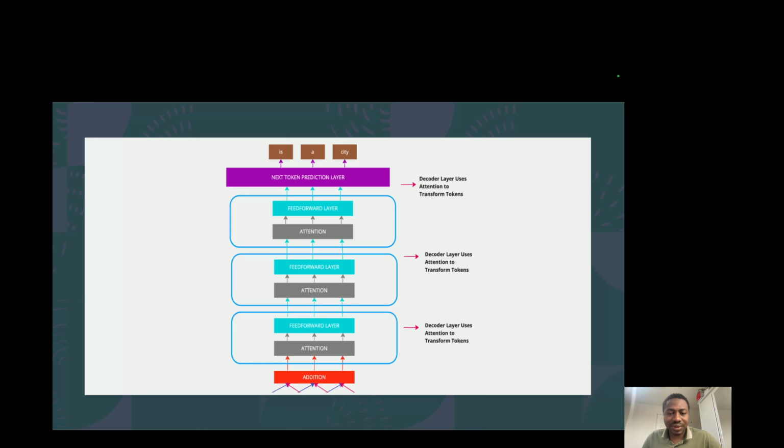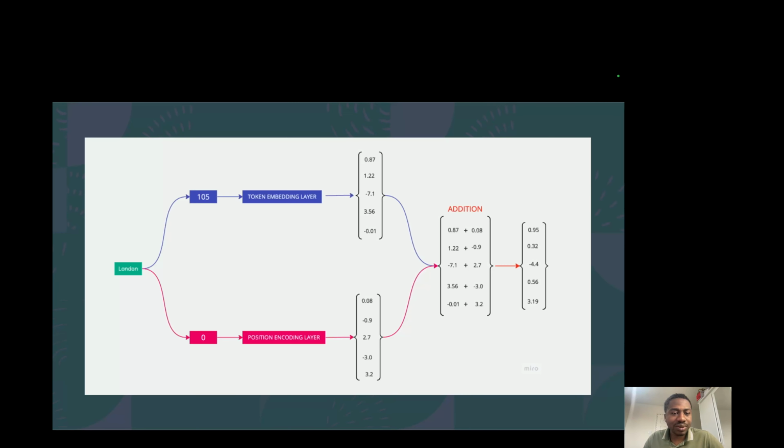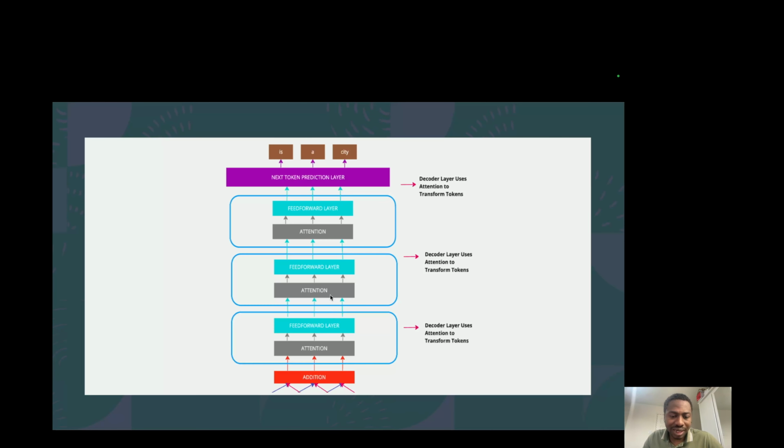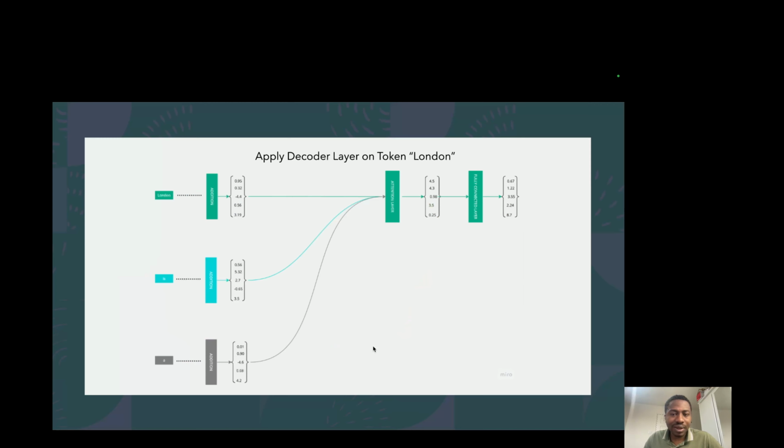And yeah, that is it on a high level of how the prompt goes from the beginning up to predicting what happens. We've already gone through this. Now let's take a deeper look at what happens in the decoder layer. We've already shown the decoder layer here composed of an attention layer and a feed-forward layer, and the input goes into it. While all 3 words go through, let's look at what happens when just the word London goes through the decoder layer.